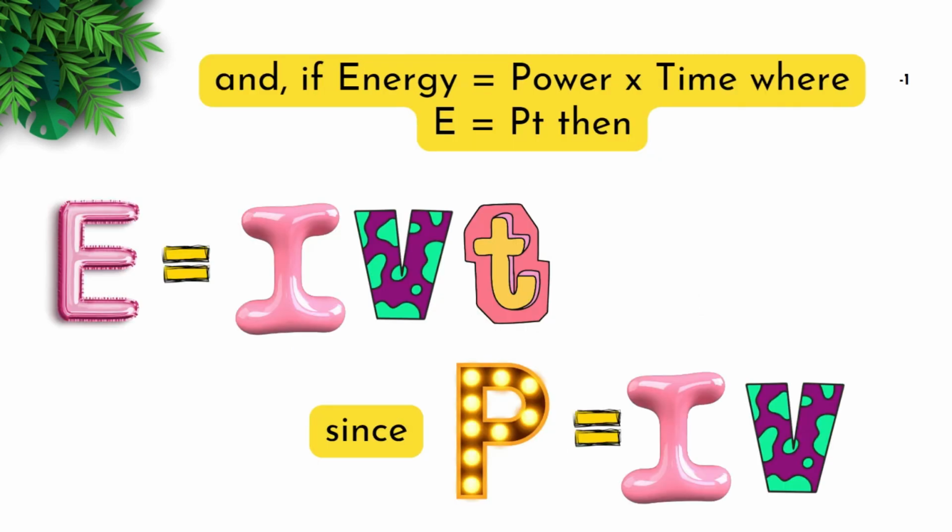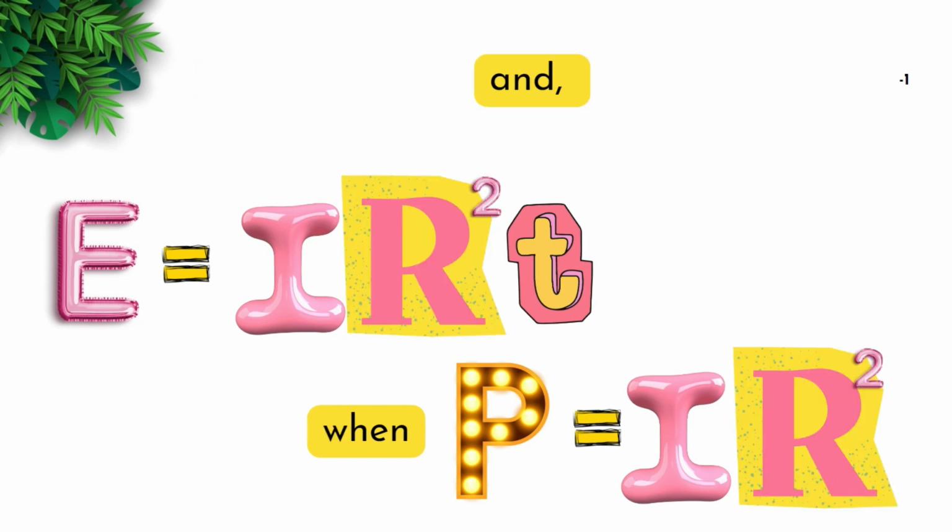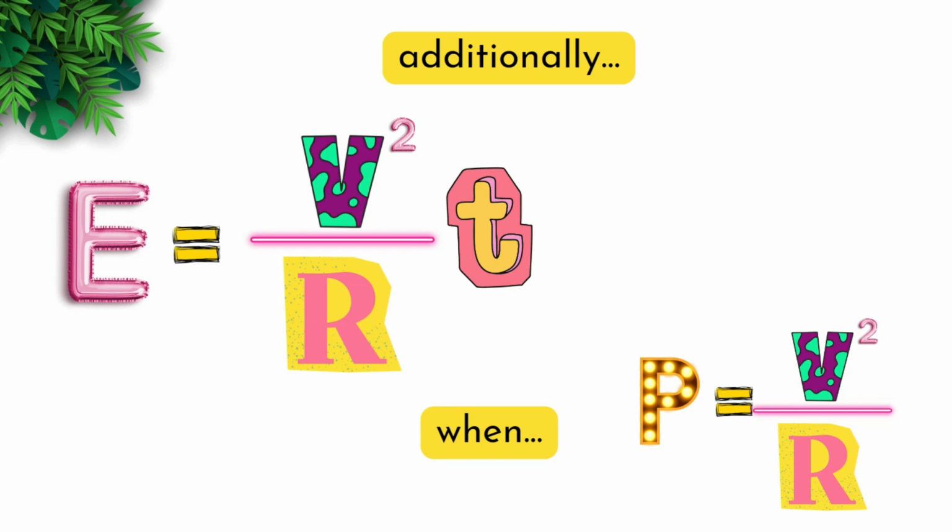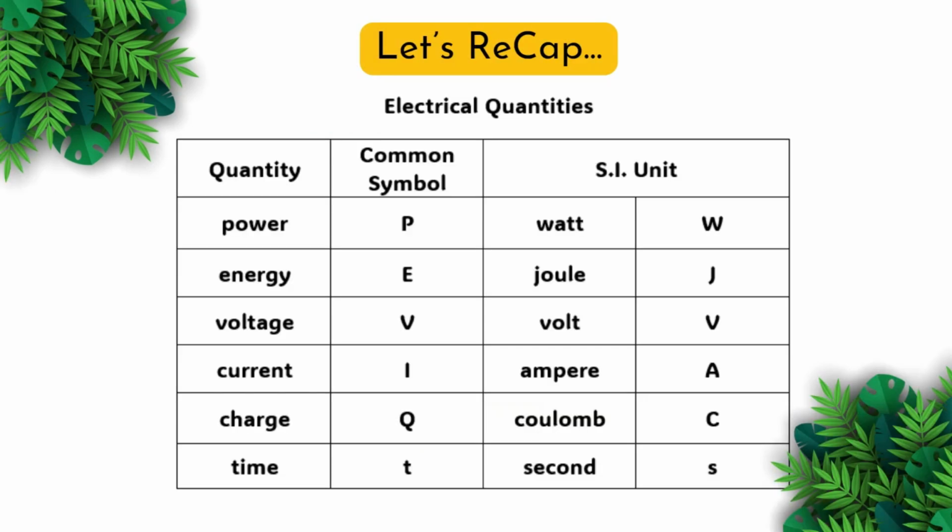And if energy is equal to power times time, where E is equal to PT, then we get E is equal to IVT since P is equal to IV. And E is equal to I squared R T when P is equal to I squared R. Additionally, E is equal to V squared over R times T when P is equal to V squared over R.